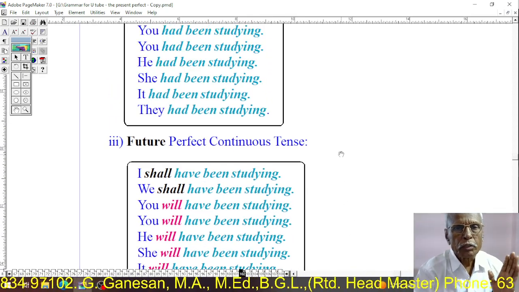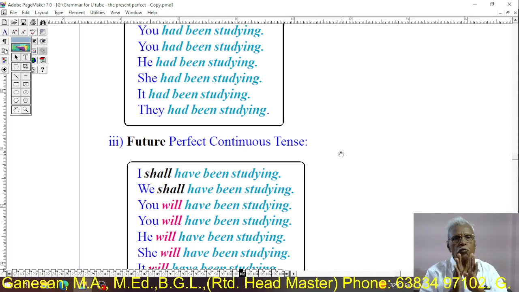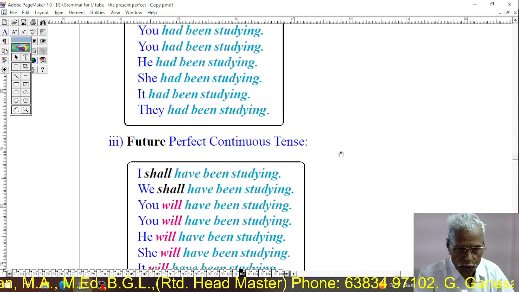Thus, the present continuous tenses and perfect continuous tenses have only active voice. They have no passive voice.